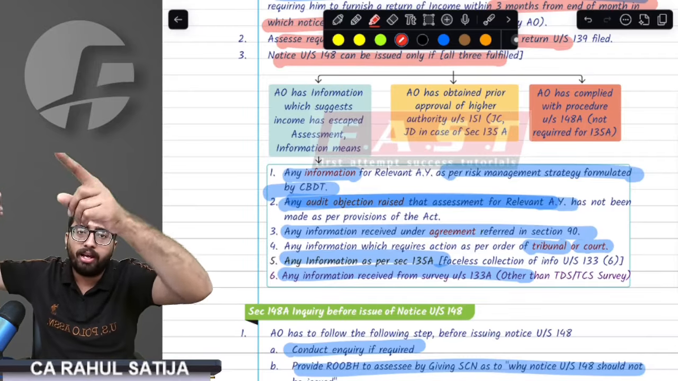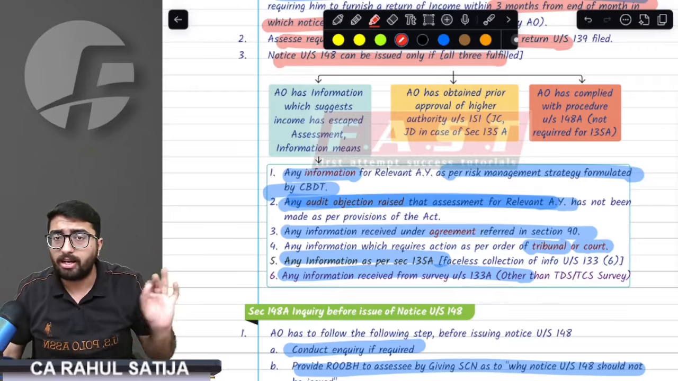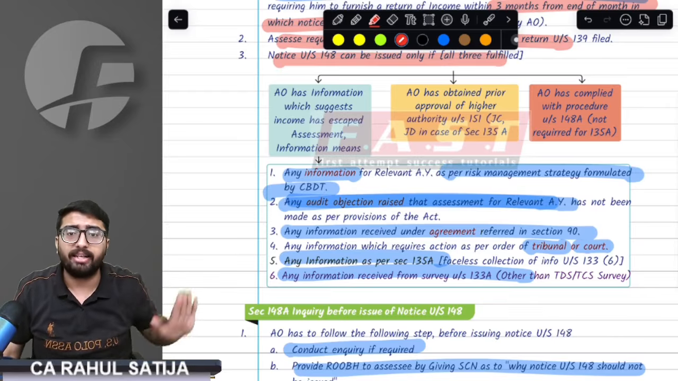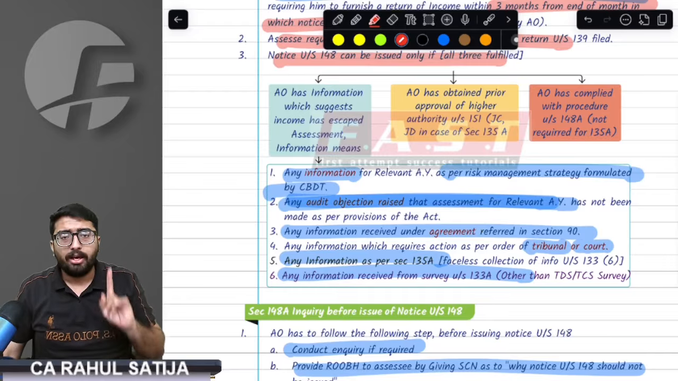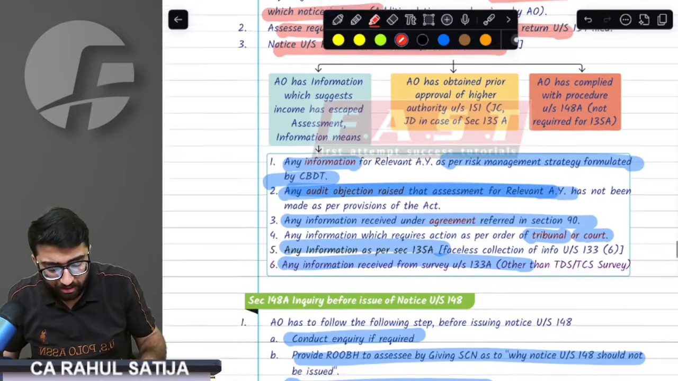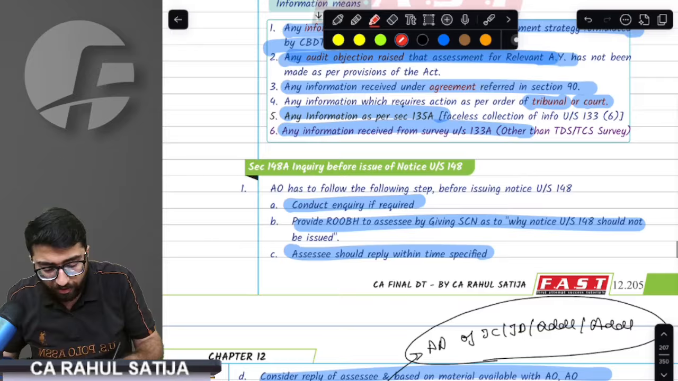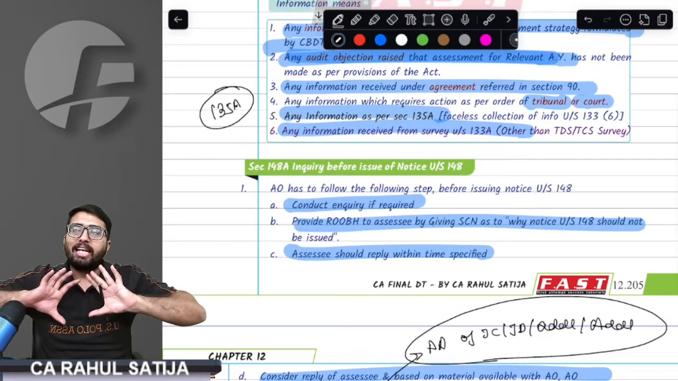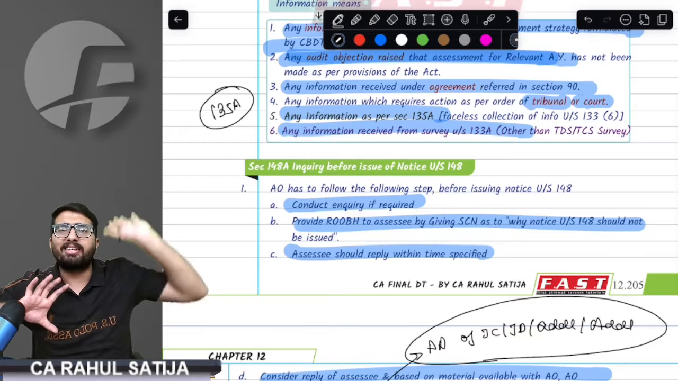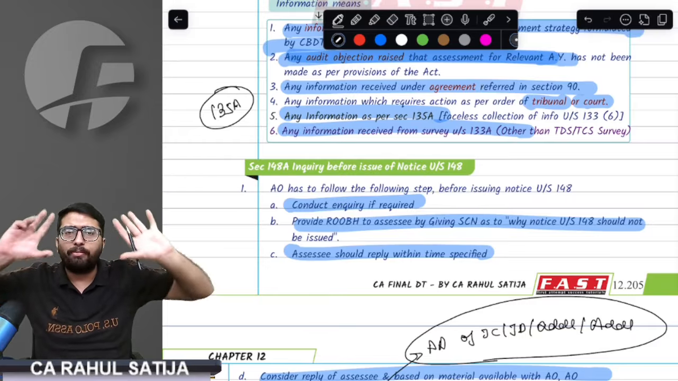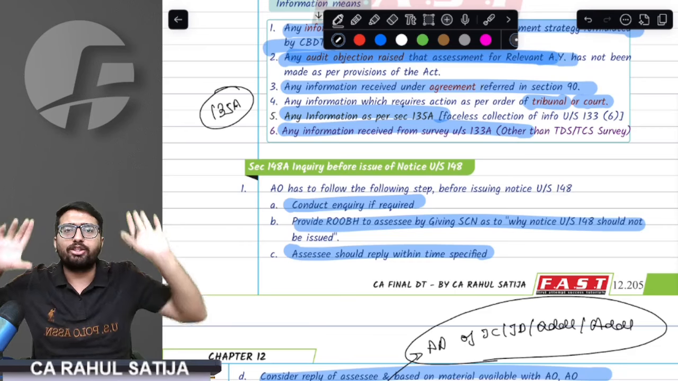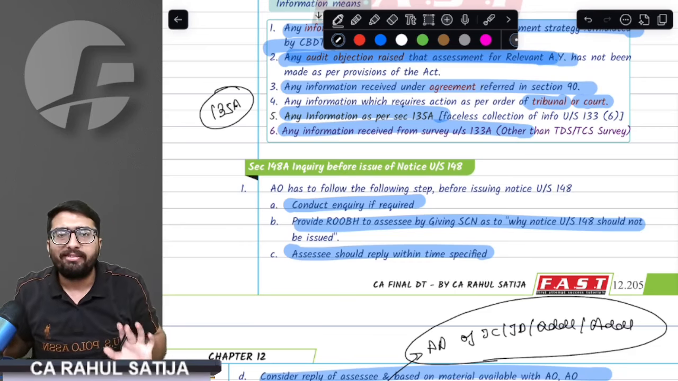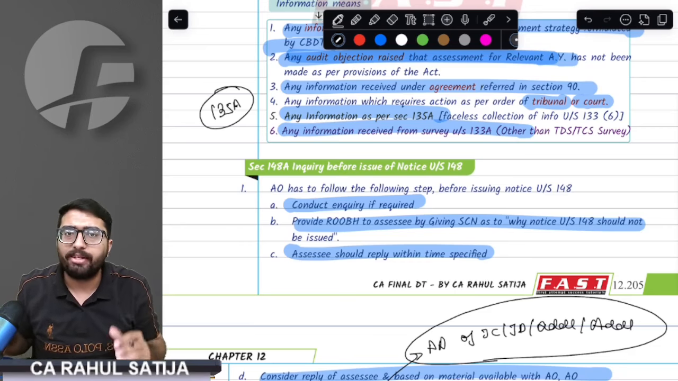Issue the notice, I will respond, and he will pass order under 147. This is entire income escaping assessment. Remember, whenever the case is with respect to faceless collection of information, 135A case, that means my information has been collected via faceless collection of information. Department has not gone anywhere, but faceless collection of information told the department that Rahul has income escaped taxes.